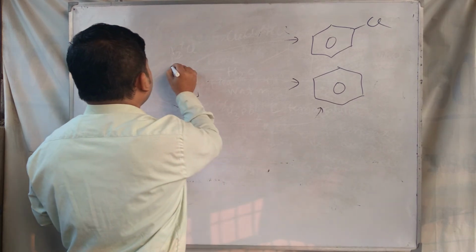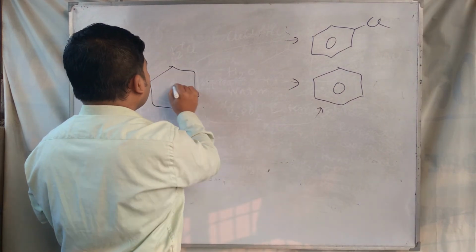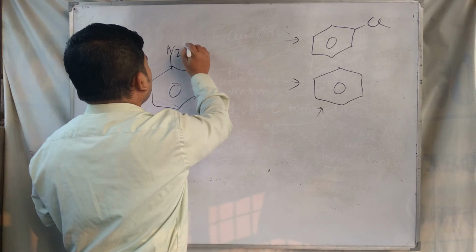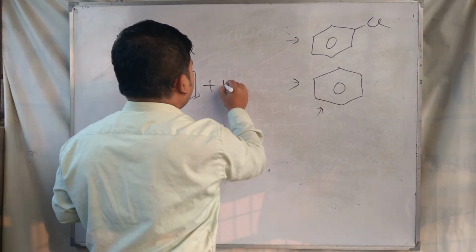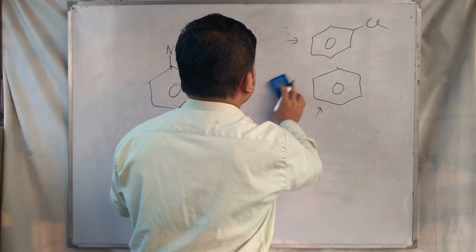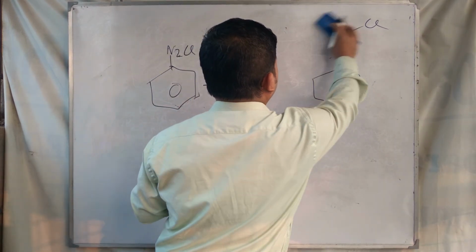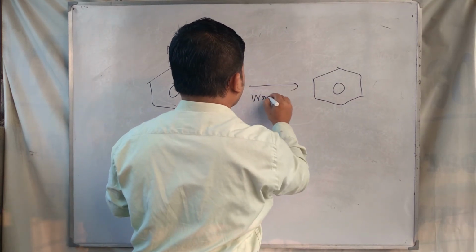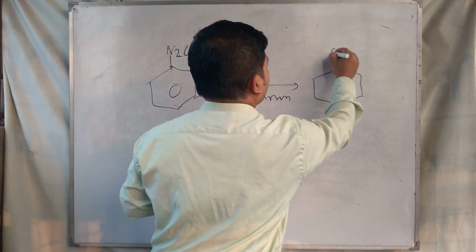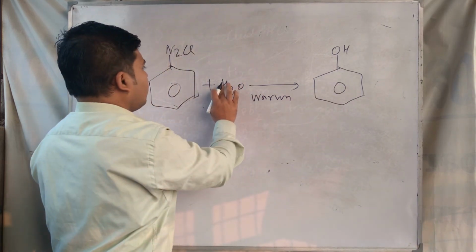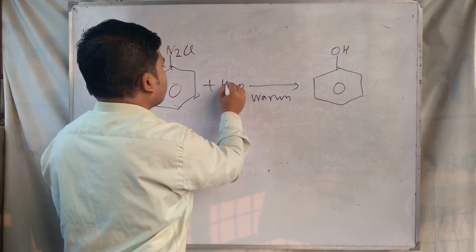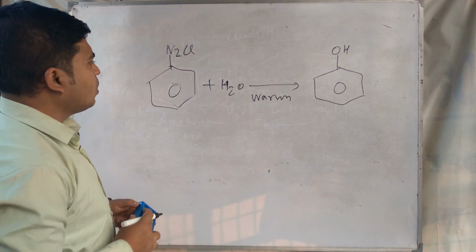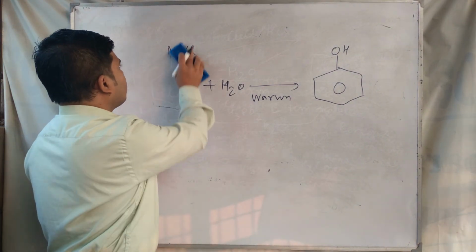Sorry, I am making a mistake here. Here the diazonium chloride plus H2O, when warm, phenol is produced. It is water and warm, and phenol is produced here.